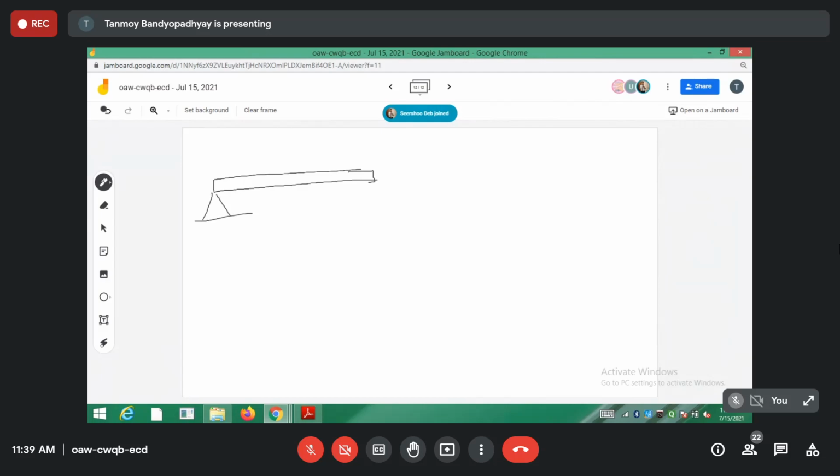So the same problem, this is your simply supported beam. It's carrying some UDL of intensity which is given to be small w. The intensity of the loading is w. You will be having some reactions RA, RB. So what is the expression?